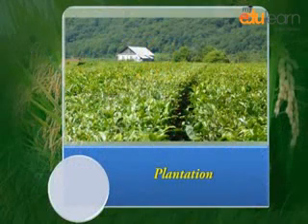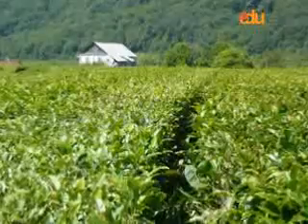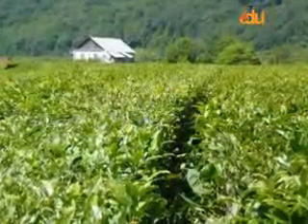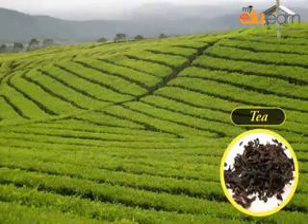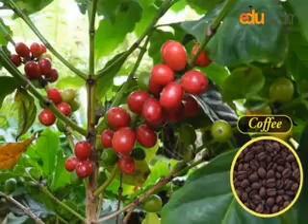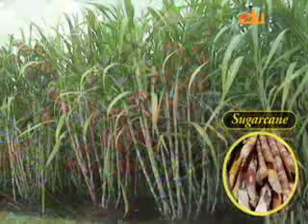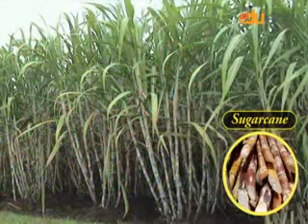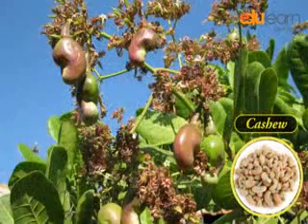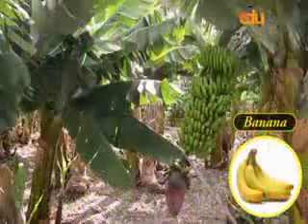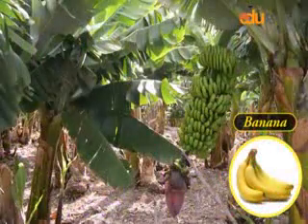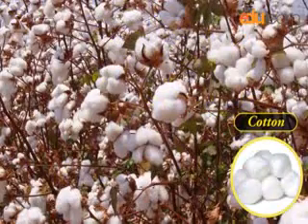Plantation. Plantation is a type of commercial farming where a single crop of tea, coffee, sugarcane, cashew, rubber, banana, or cotton is grown.